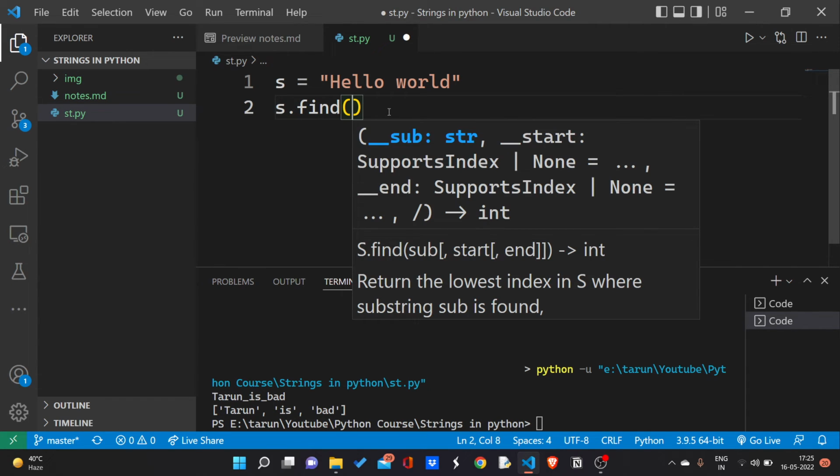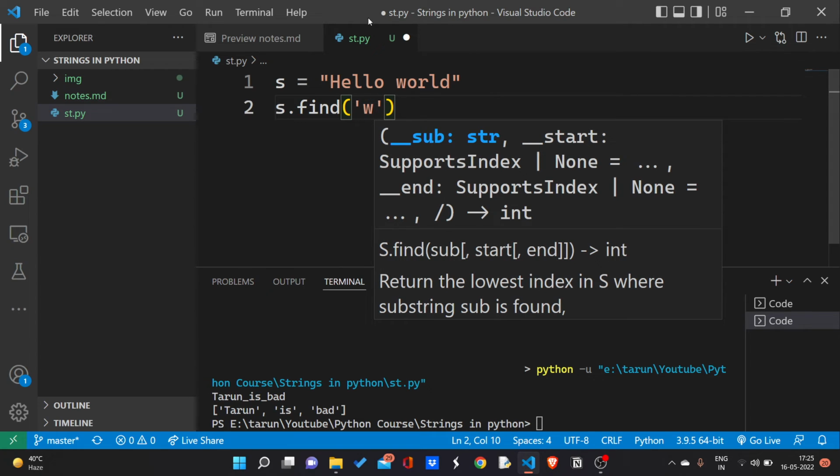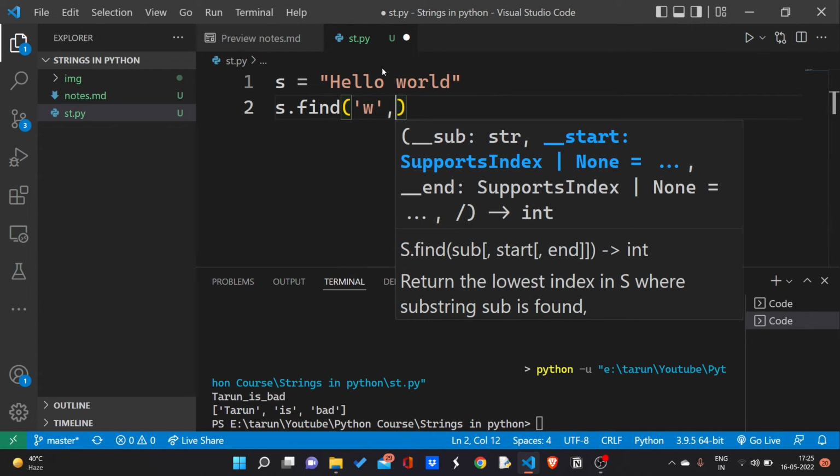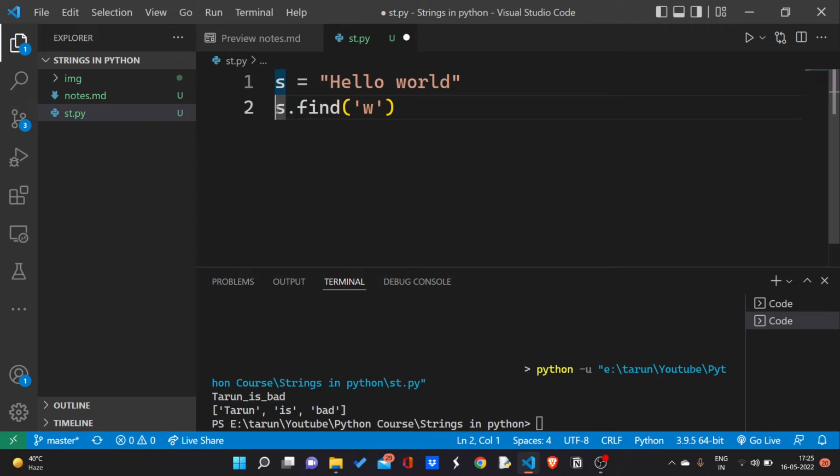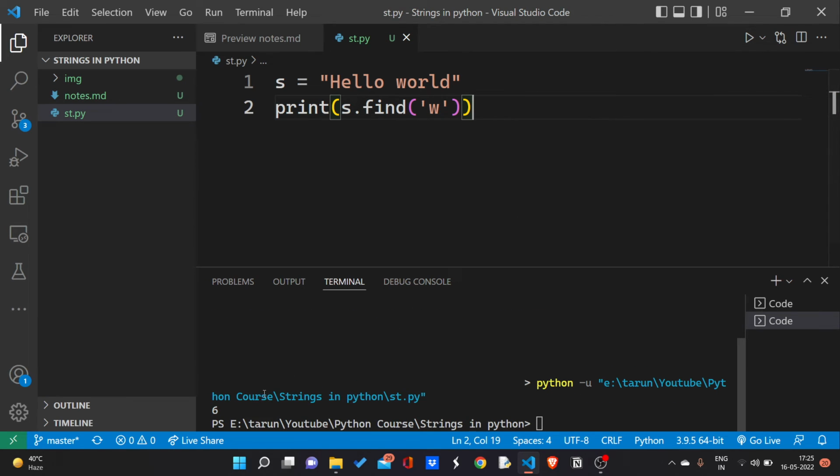If I want to find the index of substring w, it will return it. As you can see, I am getting 6. You can check: h is 0, e is 1, l is 2, this l is 3, this l is 4, this space is 5, and this w is 6.